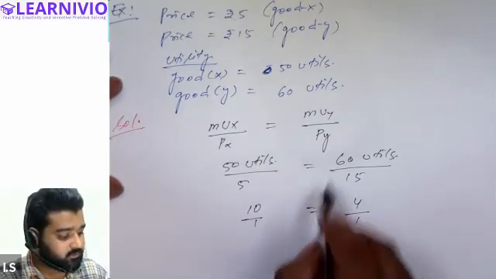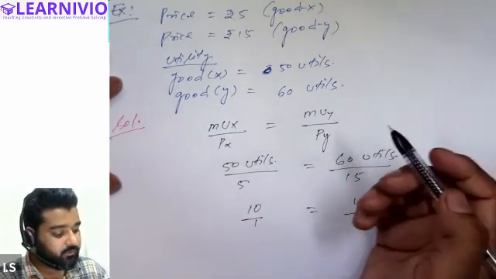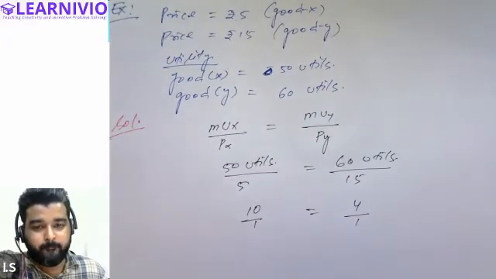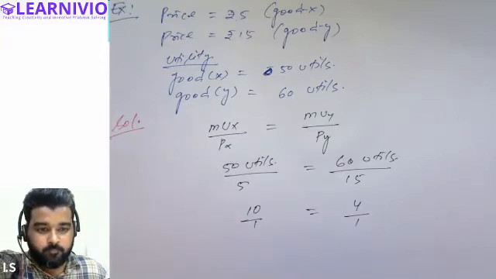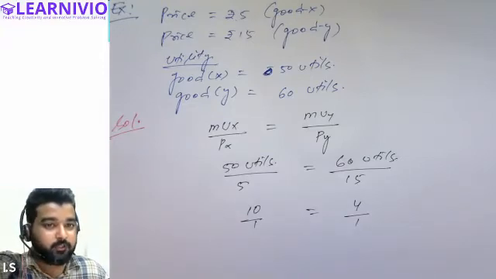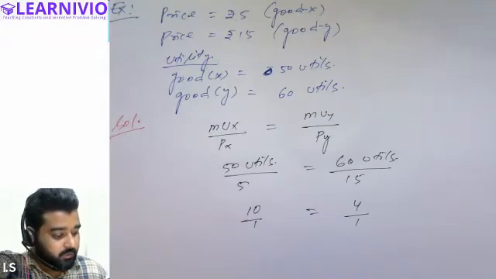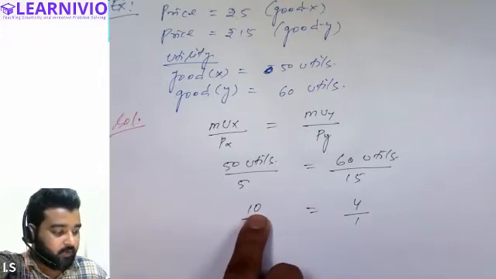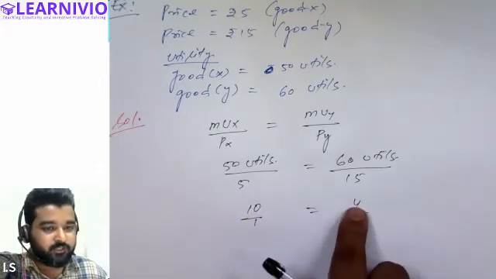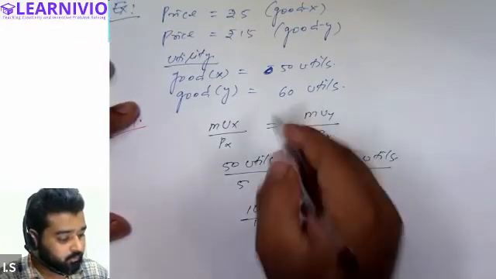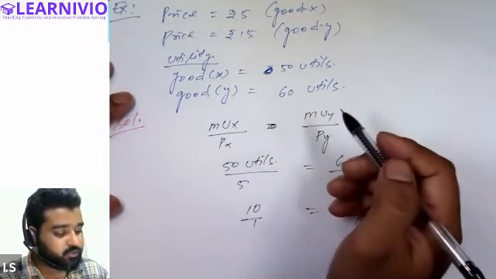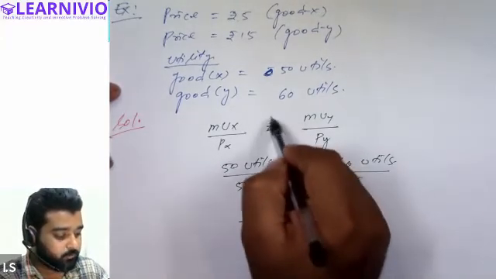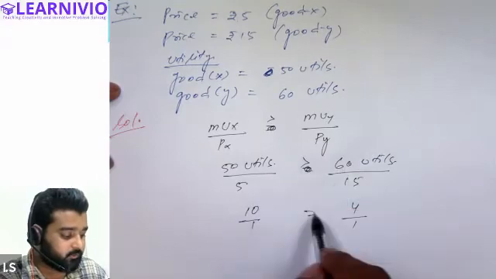So clearly, can you tell me in which good the consumer is getting more satisfaction, good X or good Y? Good X. He's getting more satisfaction in good X because for 1 rupee, he's getting 10 utils of satisfaction in case of good X, and for 1 rupee, he's getting 4 utils of satisfaction in case of good Y only. So which good should he consume? Which good should he prefer? Good X.